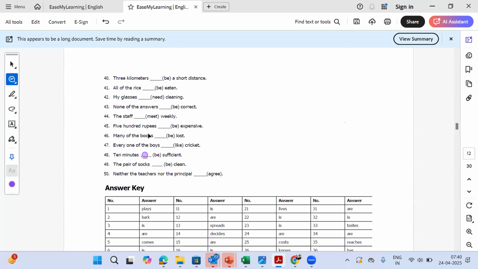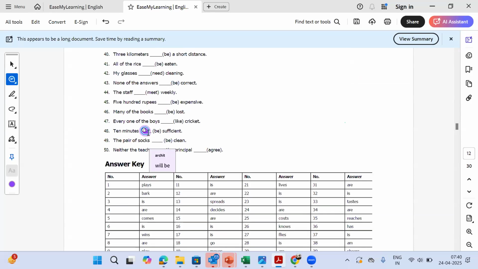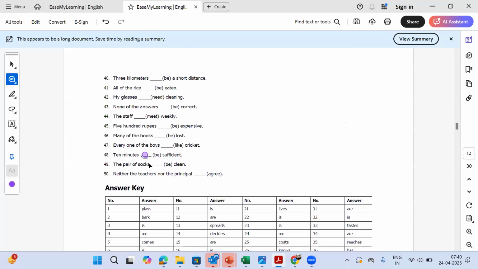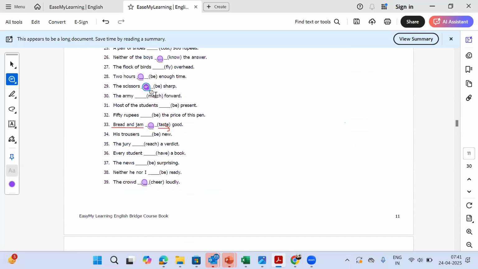Now, just to clarify, here we were talking about future tense specifically. That's why we said will be, not is or are. If we were talking about present tense, we would have said 10 minutes are sufficient or is sufficient. Here we say the scissors are sharp because we are talking about the scissors as an object. All of you have already done well on a rule which was not even discussed properly. There are some objects like the scissors, even though we may refer to one scissor or more scissors, but they will always be with are. They will never be with is. So the correct answer is are.